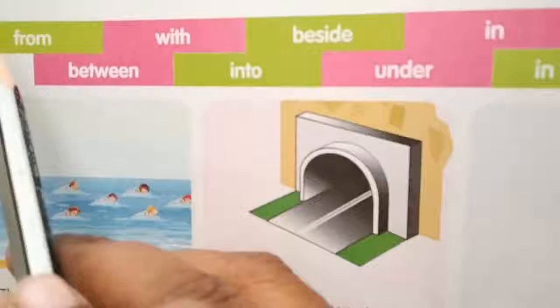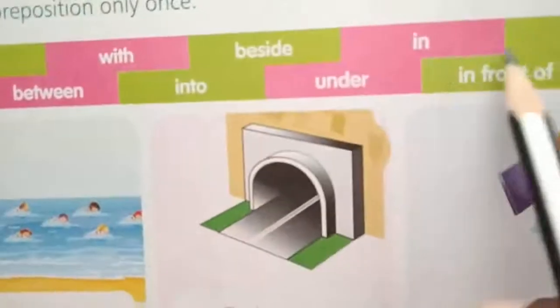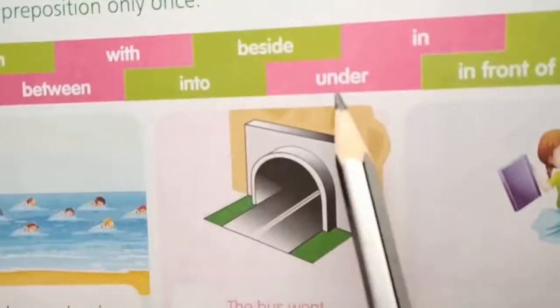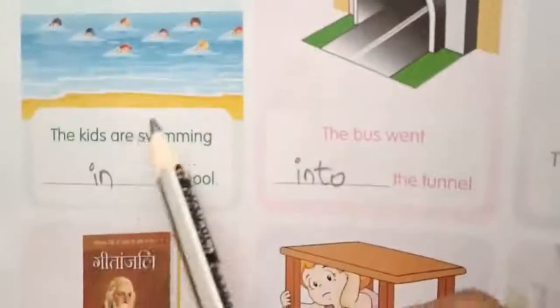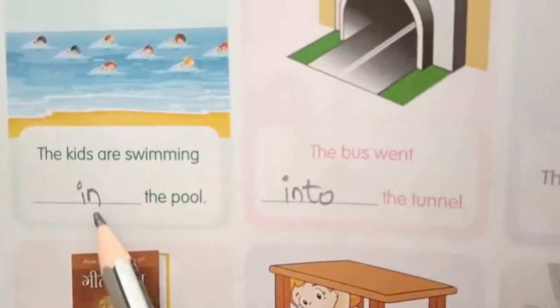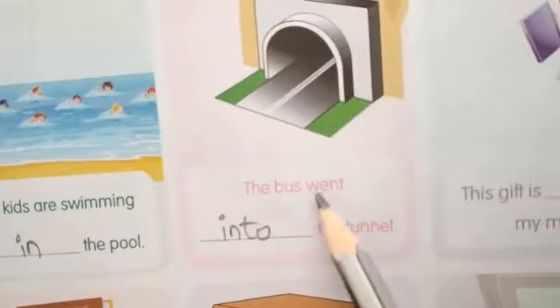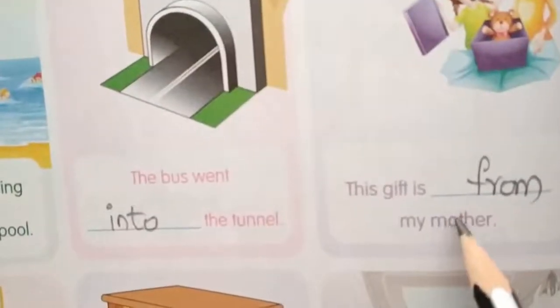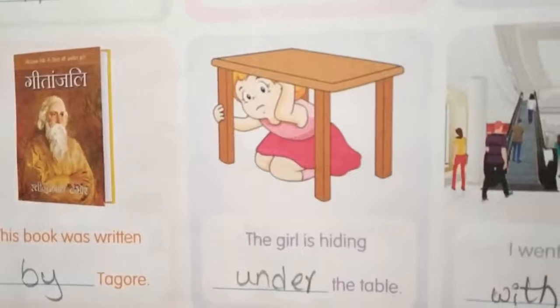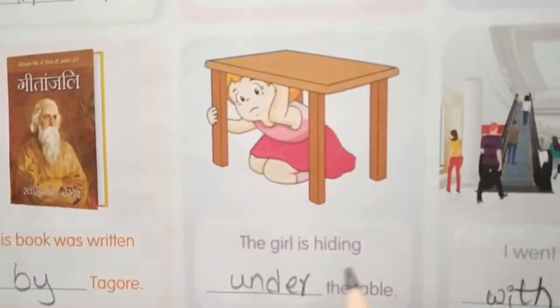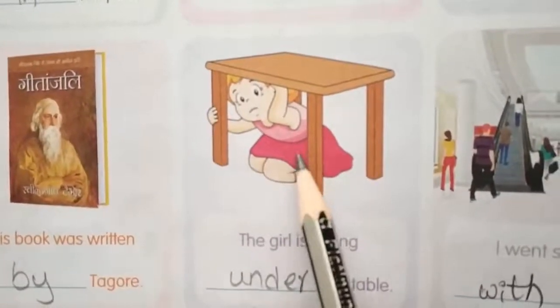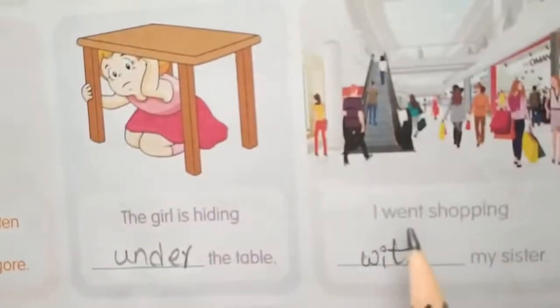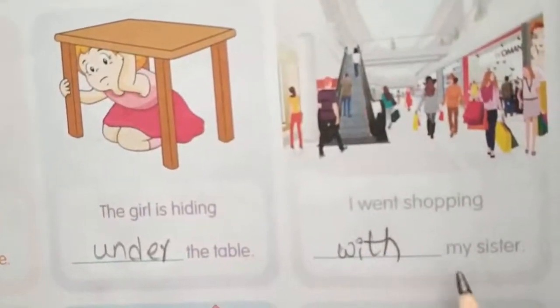In next page. From, with, beside, in, by, between, into, under, in front of. See here. The kids are swimming in the pond, in the pool. The bus went into the tunnel. The gift is from my mother. From వాళ్ళ అమ్మ ఇచ్చిందంట. From my mother. The book was written by Tagore. The girl is hiding under the table. I went shopping with my sister.